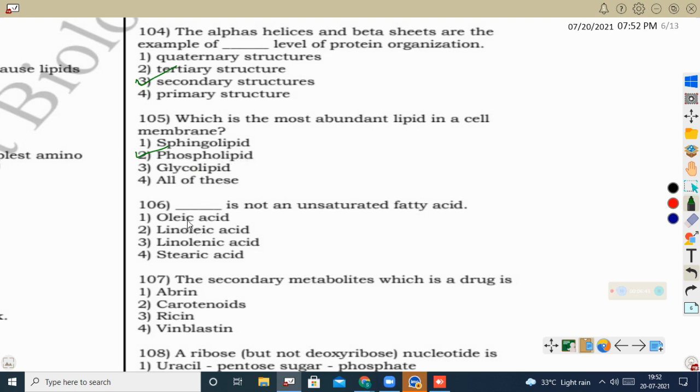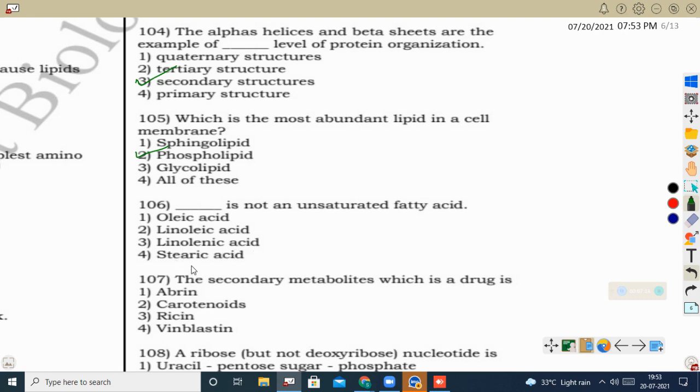Okay, next question. Which one is not an unsaturated fatty acid? Oleic acid is an unsaturated fatty acid. We said this consists of 18 carbons with 1 unsaturation. Linoleic acid is also an unsaturated fatty acid, 18 carbons with a double unsaturation. Linolenic acid is also an unsaturated fatty acid because it consists of 18 carbons with 3 unsaturations.